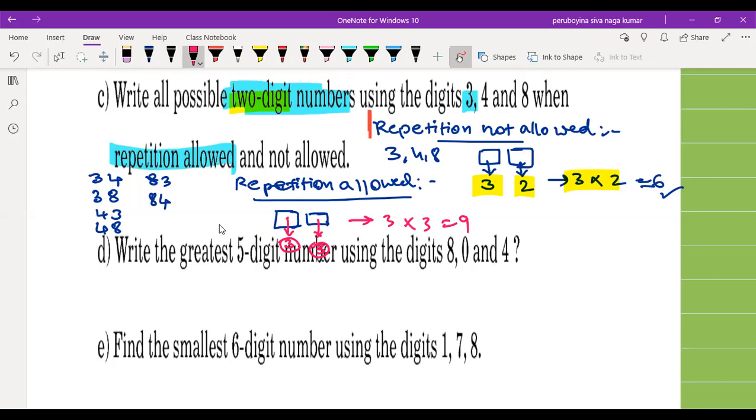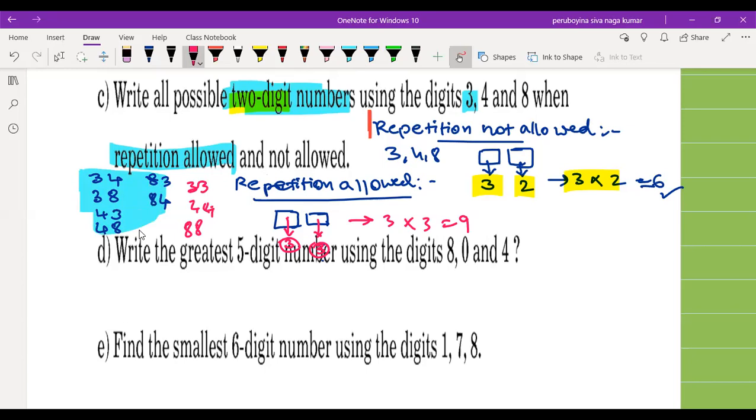This means all these numbers are also included in the repetition way. In repetition allowed, all these are included, and some more numbers are added. Those are 33, because repetition is allowed, and 44, and 88.